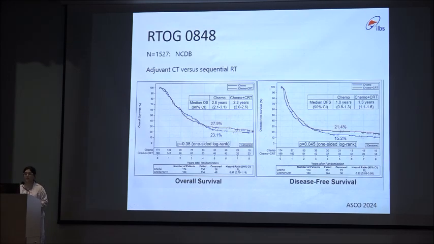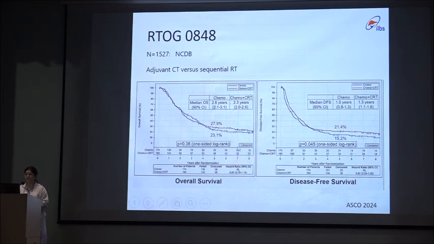And therefore, RTOG came up with the RTOG 0848 trial for 1527 patients. It was recently presented at ESMO 2024. In it, adjuvant chemotherapy with gemcitabine with or without erlotinib was compared with sequential radiation therapy with gemcitabine.